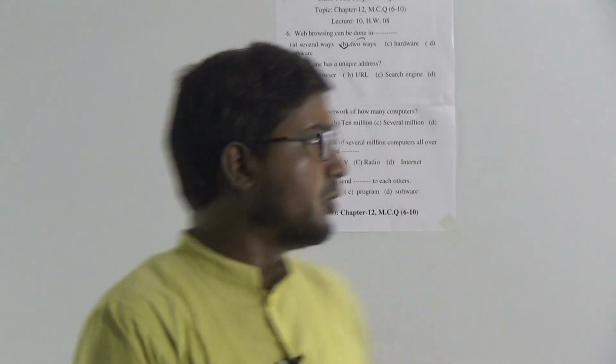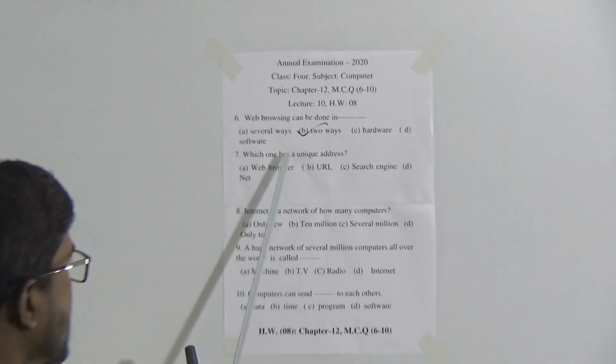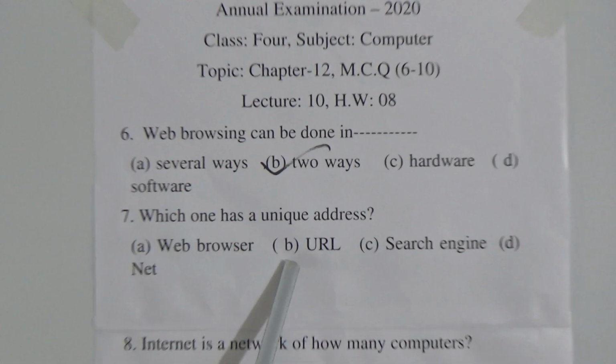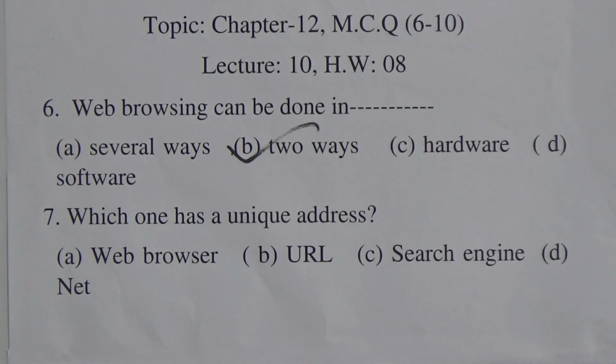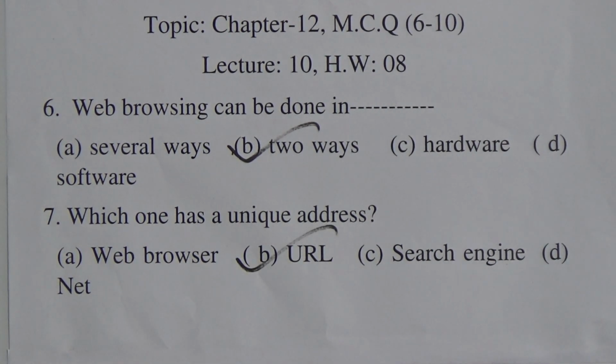The full form of URL is Uniform Resource Locator. So which one has a unique address? It is number B, URL. This is the proper answer.